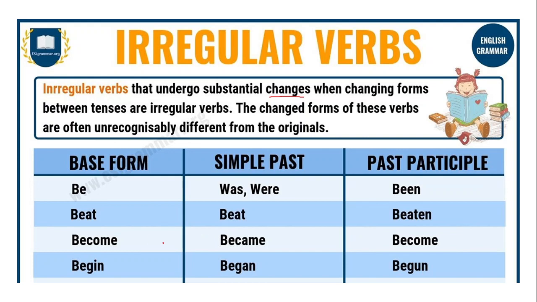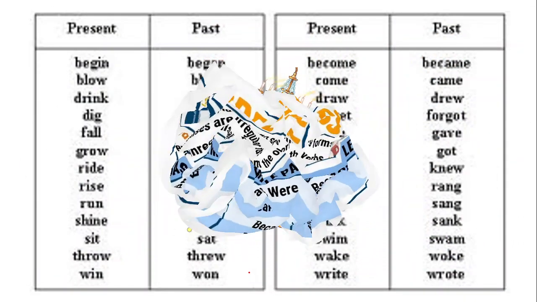So there are some letters in here that just stay, like the B, E, C, M, E, and just differ in the use of O and A. And then we also have begin, begun. In the base form it's I, but in the simple past it's U. So the tip that I can give for irregular verbs is we need to memorize, or be familiar with, the irregular verbs. How do they form their simple past tense? So we need to read and we need to research.